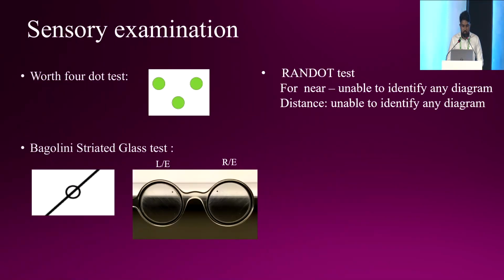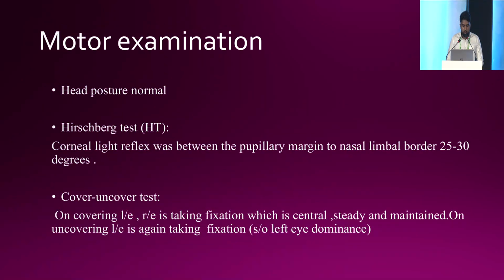Sensory examination was done with the 4-dot test and Bagolini striated glasses, and they showed that there was right eye suppression. On motor examination, head postures were normal. There was no head tilt. On the Hirschberg test, corneal light reflex was between the pupillary margin and nasal limbal border, 25 to 30 degrees. On cover test, on covering the left eye, the right eye was taking fixation, which was central, steady and maintained. On uncovering the left eye, it was again taking fixation, so it indicated that the left eye was dominant.